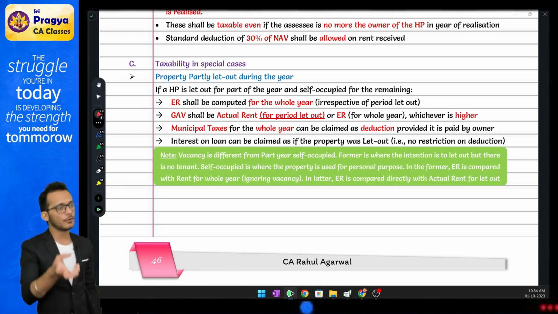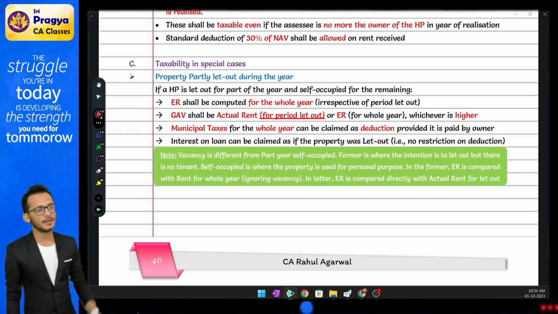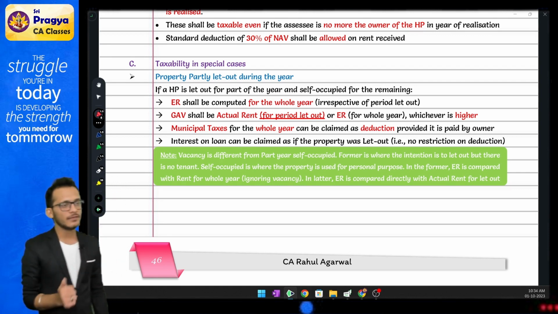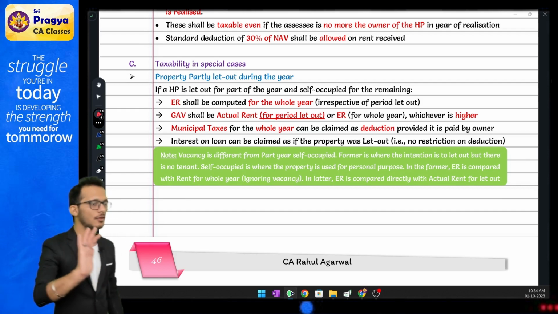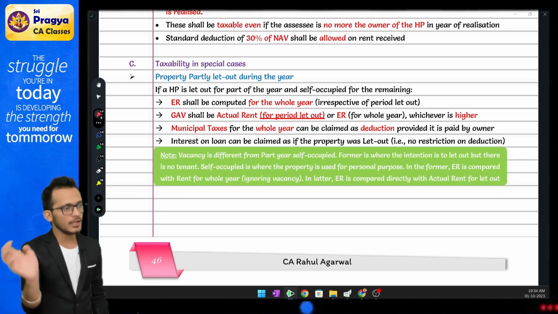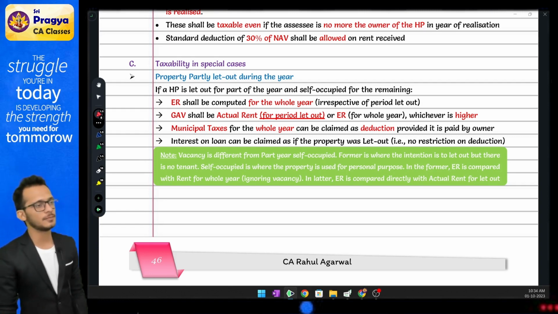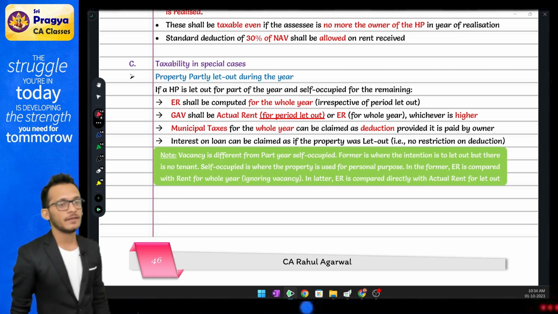What rent you received for the respective months will be compared with your expected rent for the whole year. So even if you have got expected rent for 12 months and actual rent only for 9 months, compare those two, whichever is higher. But since you have considered the whole house as LOP, interest fully will become allowable. I will not say split into SOP and LOP, not required. Everything will become allowable for you.